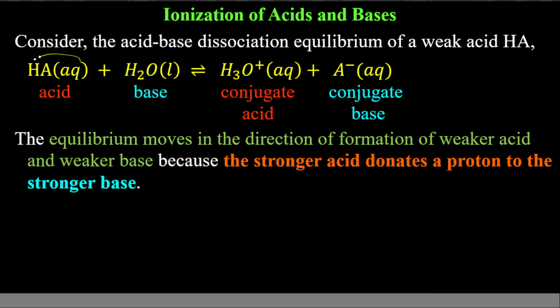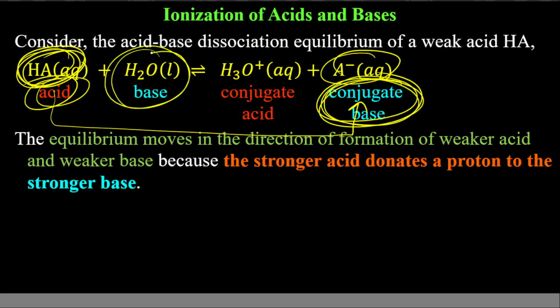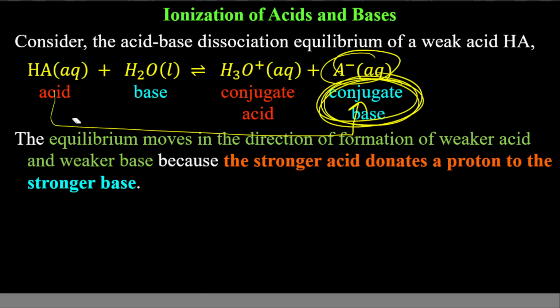In such cases, here it is donating a proton. So when it donates a proton, you get this one. After removing the proton from here, you get A-. It means this is the acid, and its conjugate base is what you get when you remove the proton. Here water is acting as a base. Why? Because it is actually accepting the proton which was donated by the acid. It is accepting the proton to get H3O+. So H2O is the base and the hydronium ion in this case is the conjugate acid.